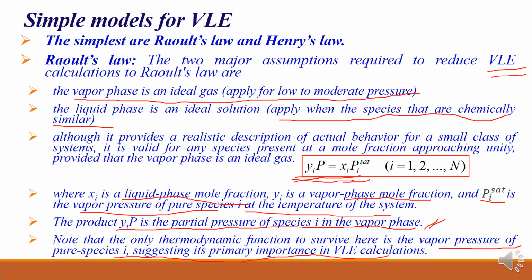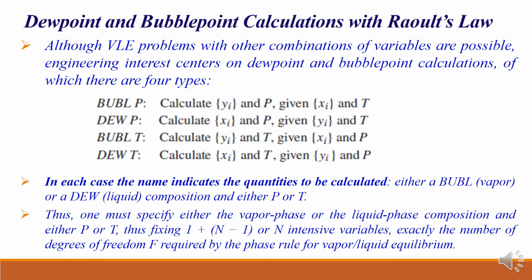That can generally be calculated from the Antoine equation, right? So that we'll see later. So this is all about Raoult's law. Already we have seen bubble P, that means calculation of yi and pressure, given the liquid phase composition and temperature.